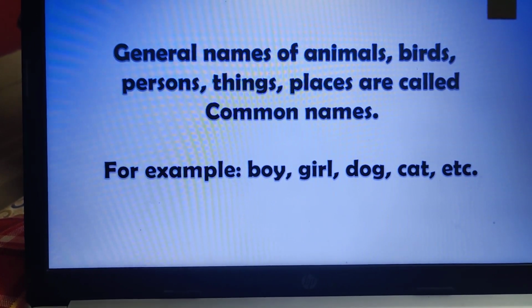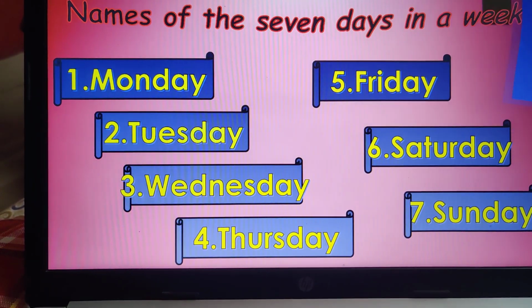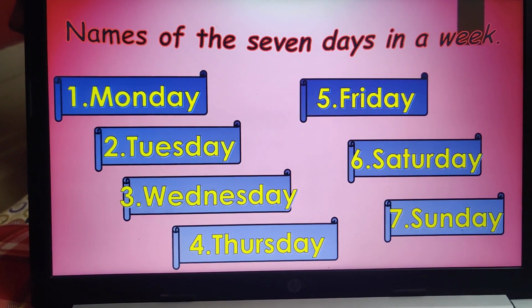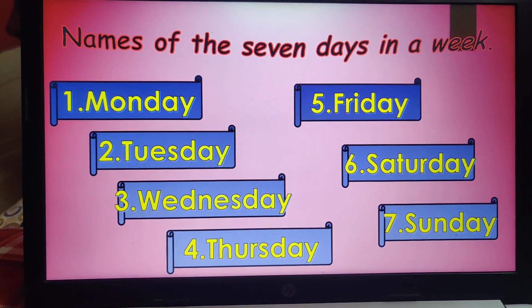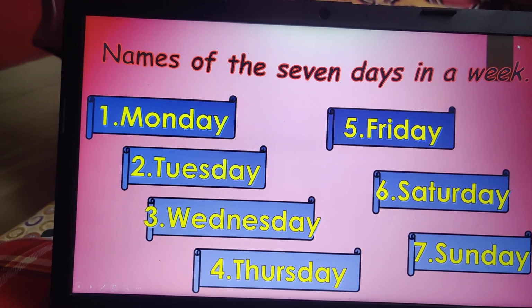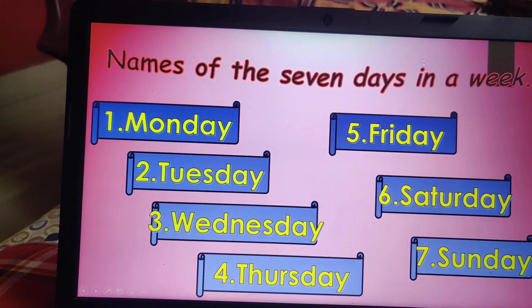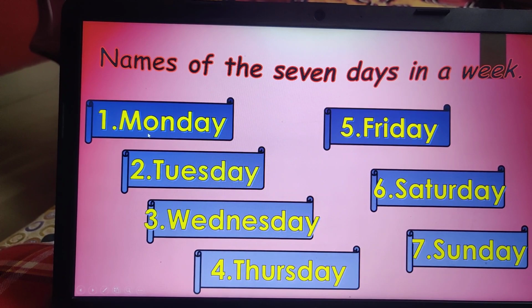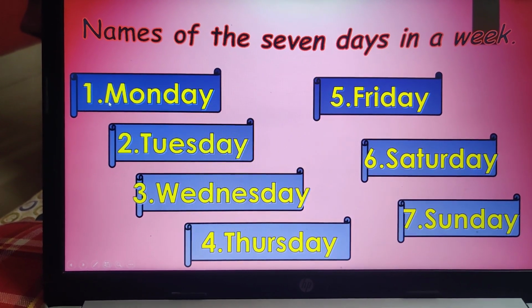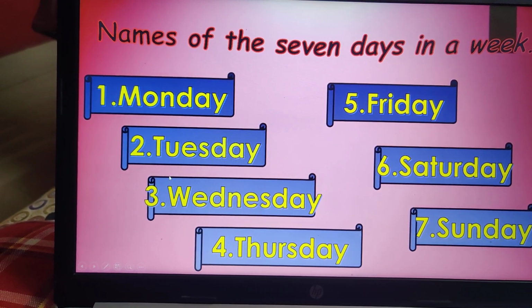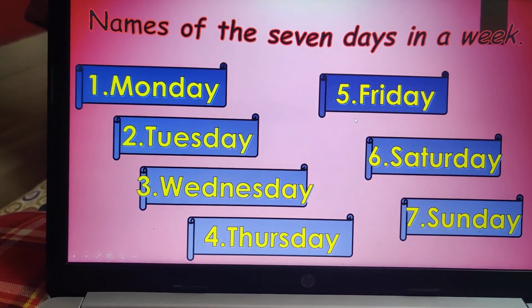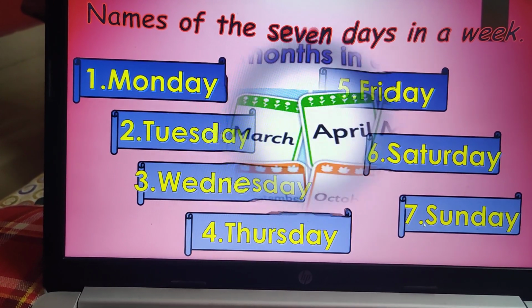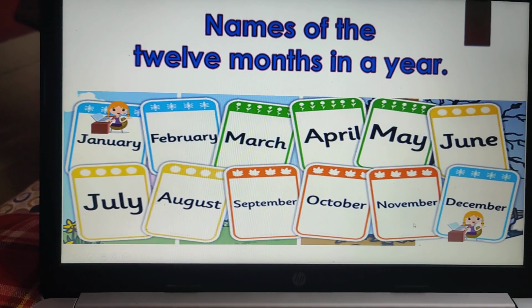Yes. But now we will understand the special names. Names of the 7 days in a week. If I will say only days, then you can understand it is common name. But when I will mention you Sunday, Monday, Tuesday, Wednesday, Thursday, Friday, Saturday and Sunday, you can understand these are the special names.